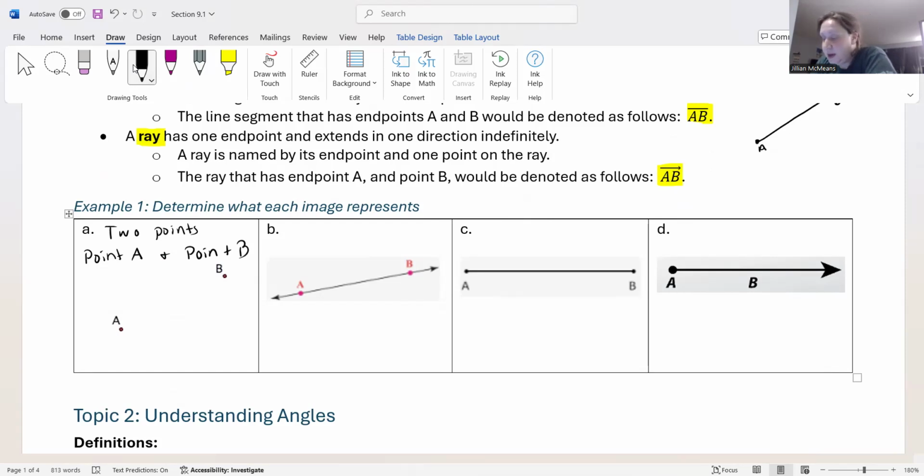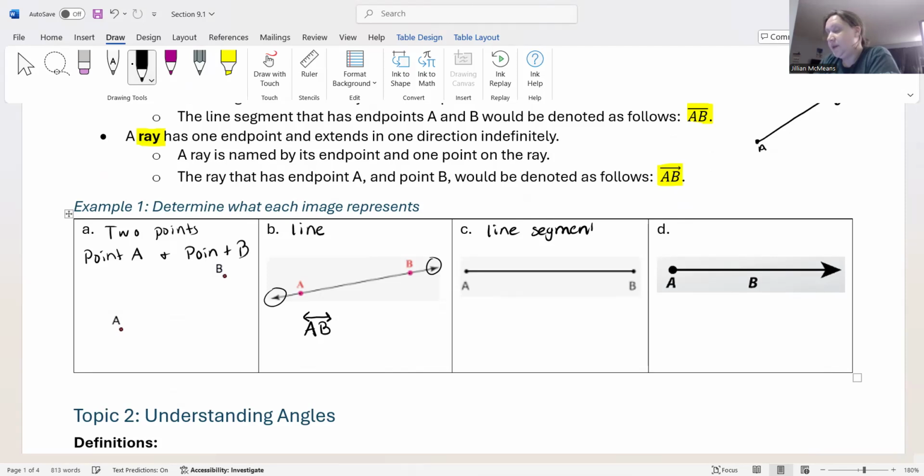Part B, we have definitely a line here. You can see that we go forever in both directions. That's what those arrows indicate. And we have very specifically line AB. So we would write it like this with a little line with arrows on top. And then part C, this is what a line segment looks like.